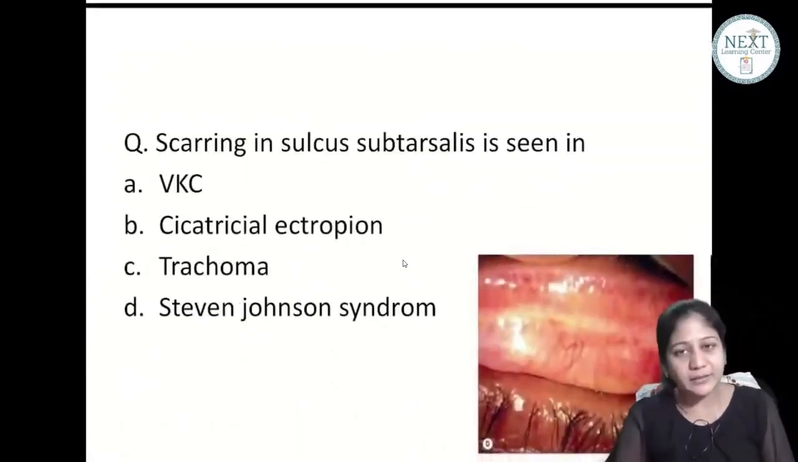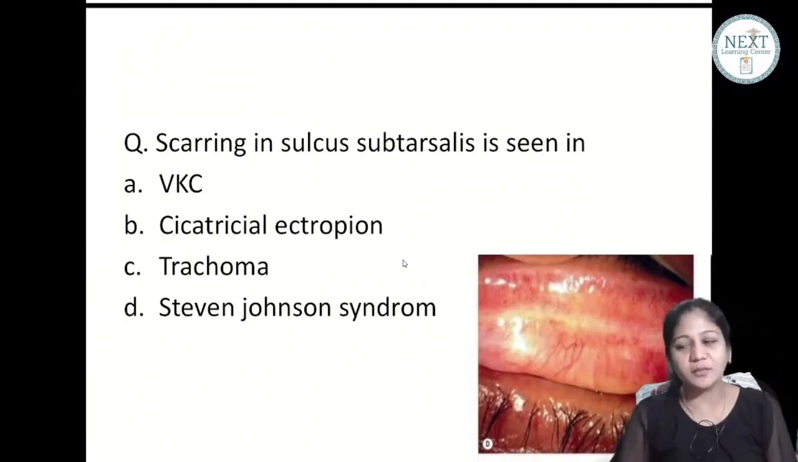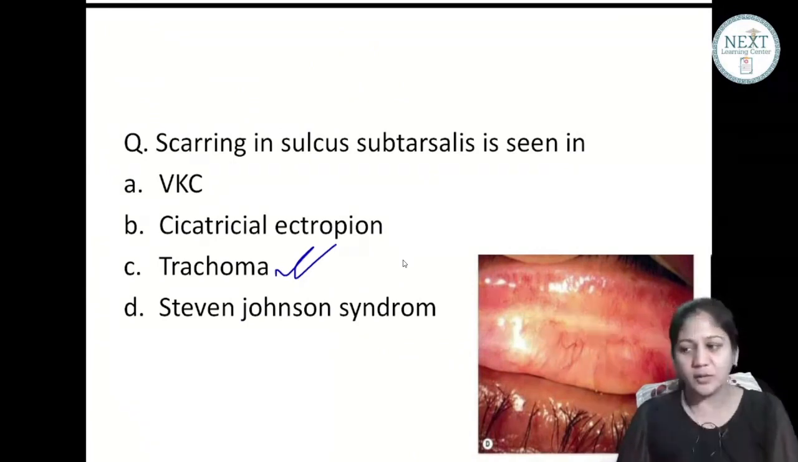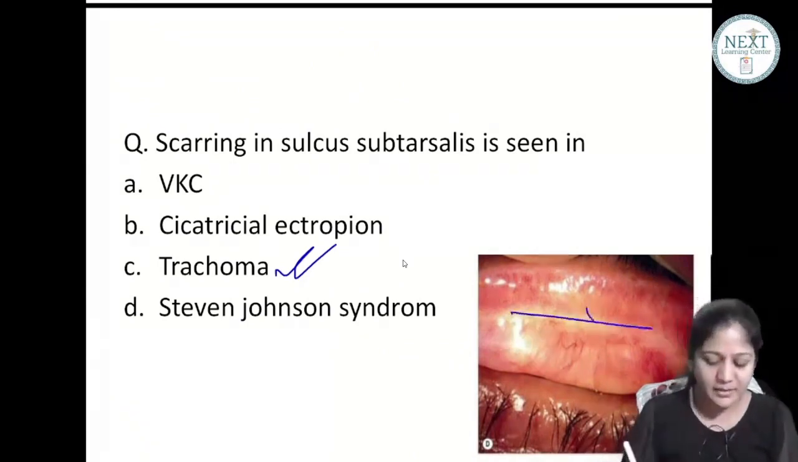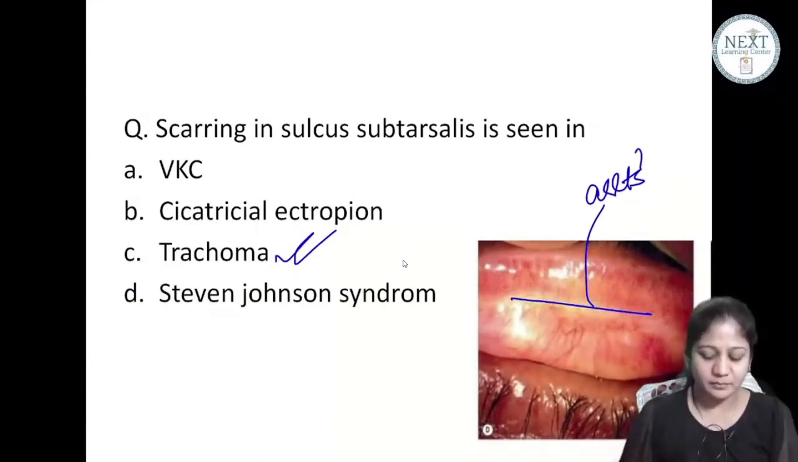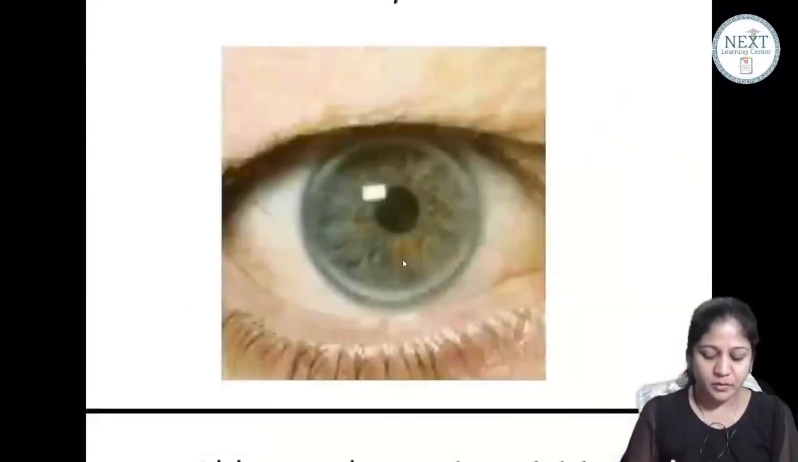Good. Tell me, scarring in the sulcus subtarsalis is seen in what? It is seen in trachoma. Very good. Okay, what is this line? This line is called the Arlt's line. Okay, Arlt's line. Very good.